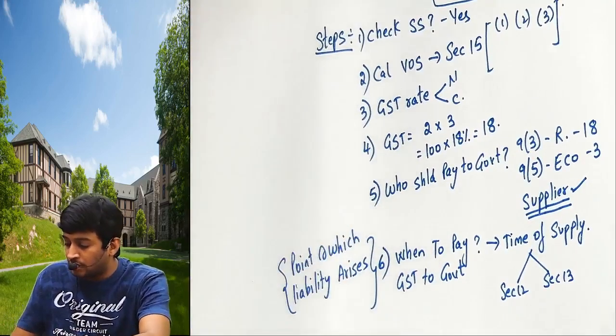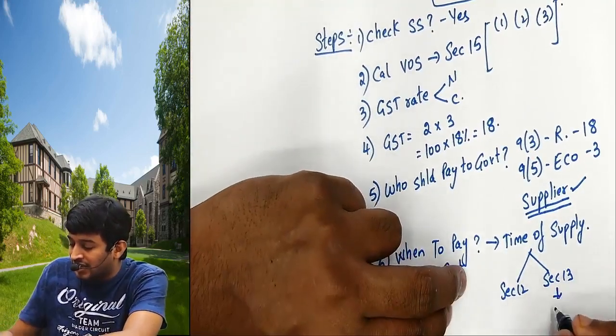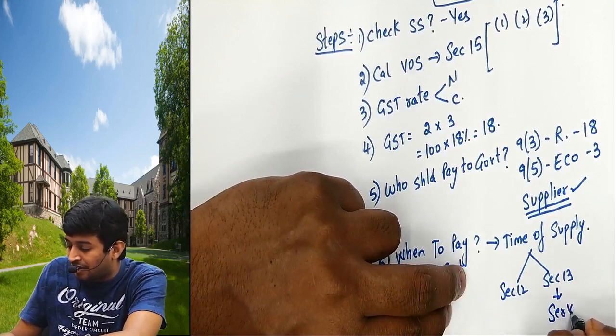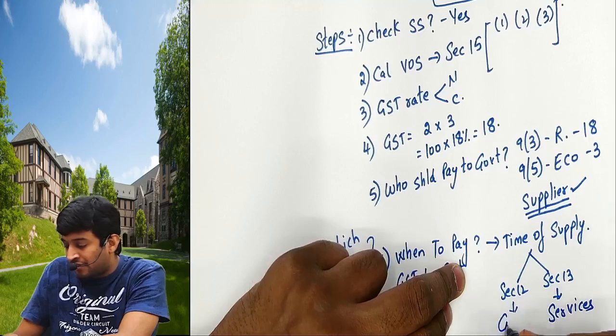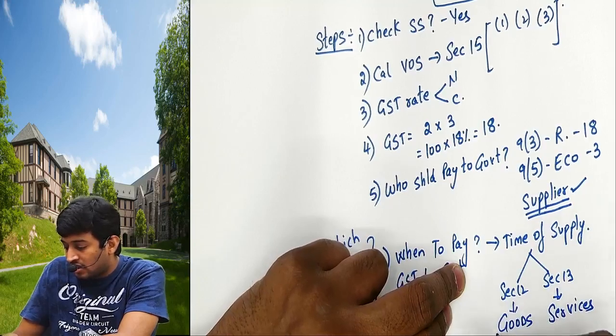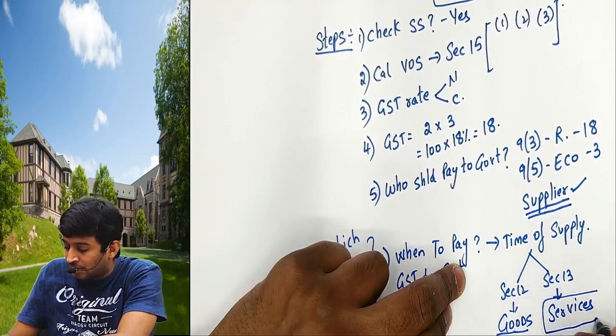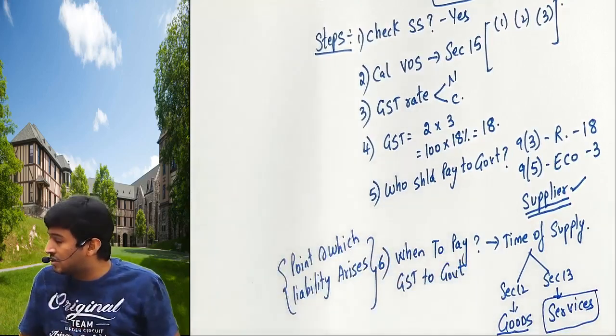Clear? When to pay. Section 13 speaks about time of supply for services and 12 speaks about time of supply for goods. Today we'll speak about time of supply for services.